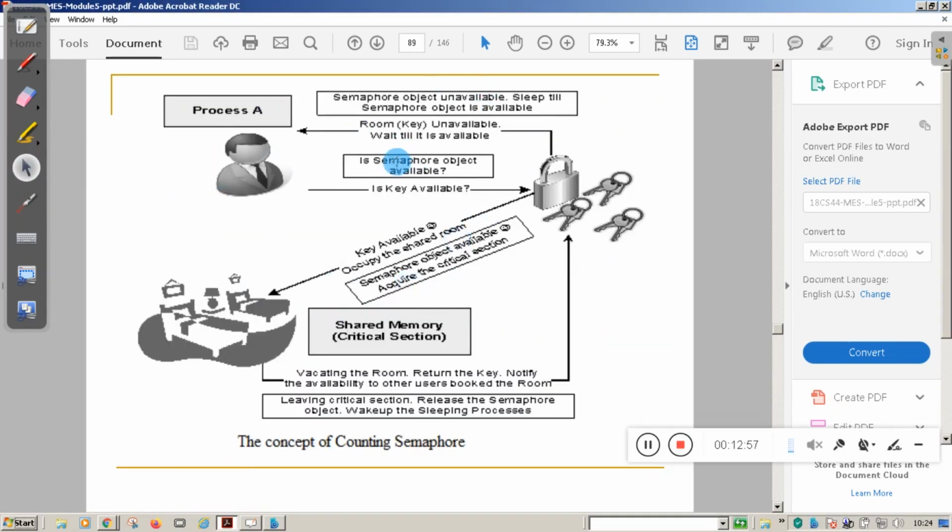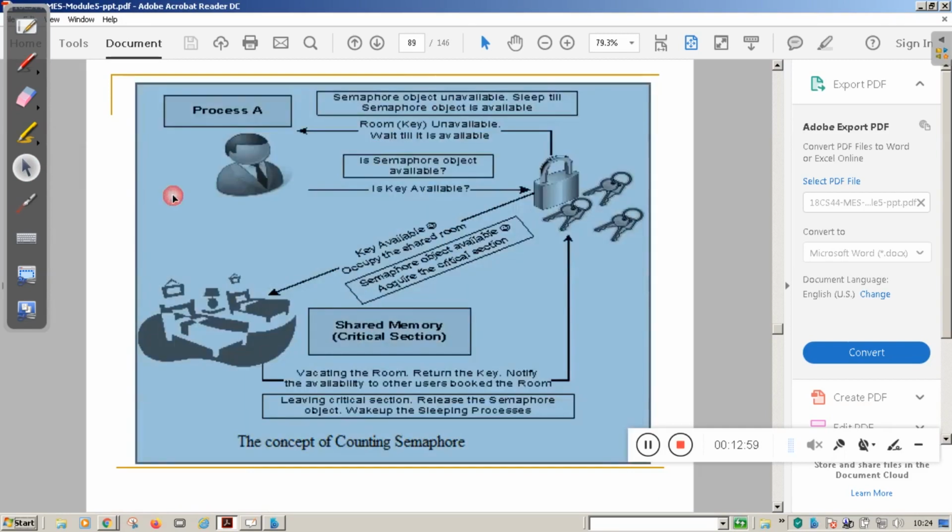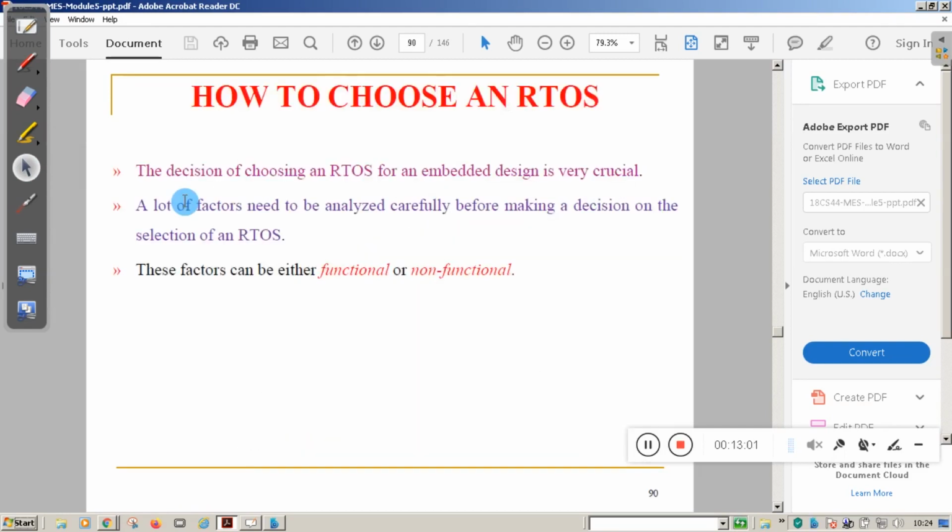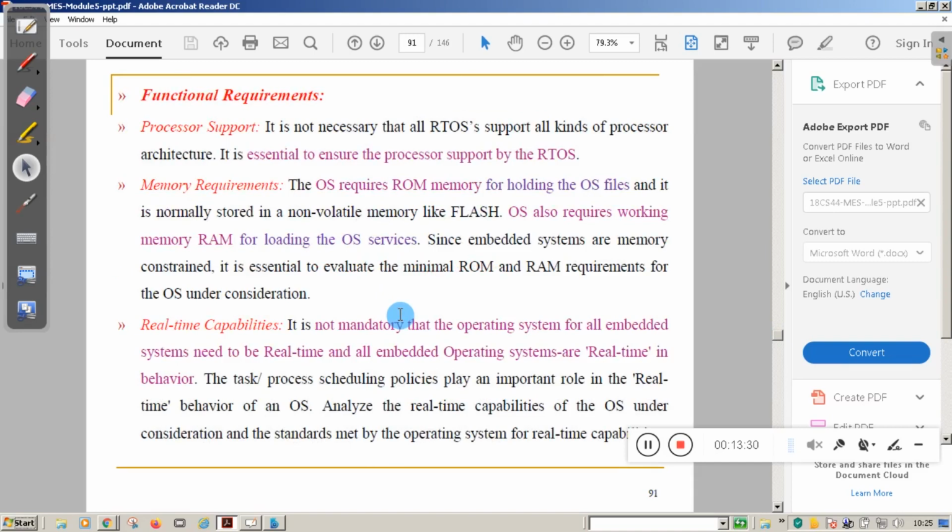Now this is the diagram once again. I will not explain this one. It is self-explanatory. So now we will move to the next one, how to select a real-time operating system. We have studied the functional and non-functional aspects of a real-time operating system in the previous sessions. When you design real-time operating systems, both the functional and non-functional aspects have to be considered.